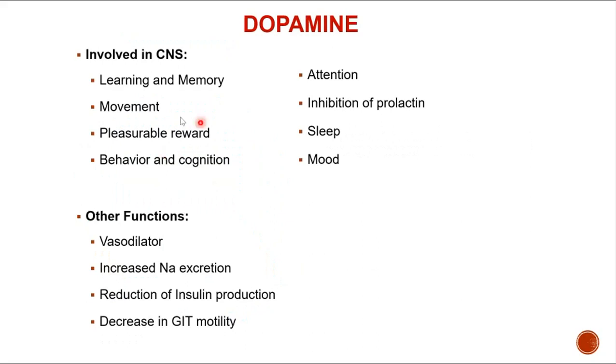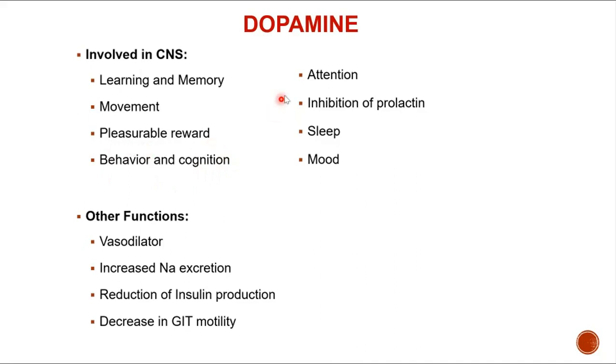Coming to the involvement of dopamine, what is it going to do? Let us see here. It is involved in our central nervous system. Through the nigrostriatal pathway, as I told you, the nigrostriatal dopaminergic pathway is involved in initiation and coordination of movement. So movement is how it is related. Then we have its association with the limbic system, so it is going to bring changes in our behavior and cognition.